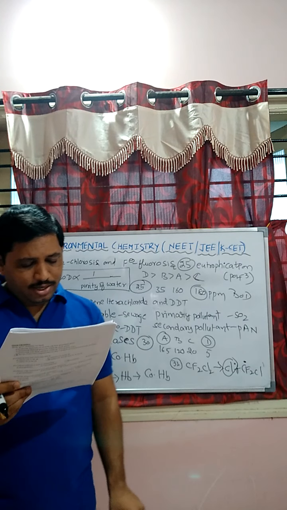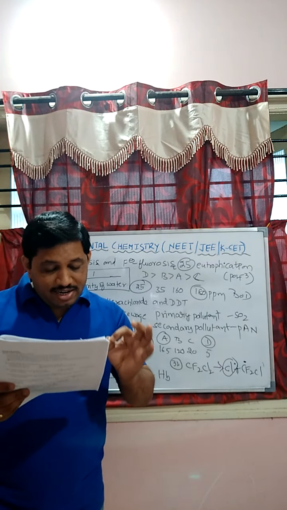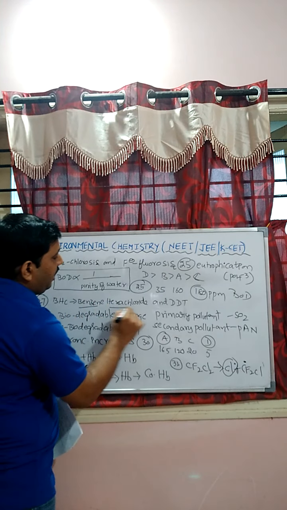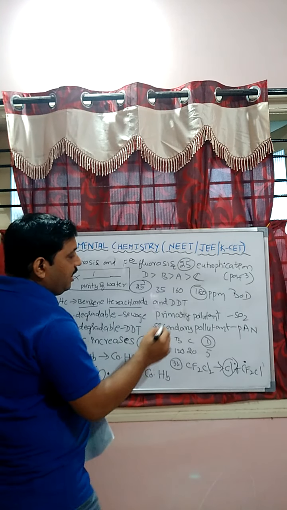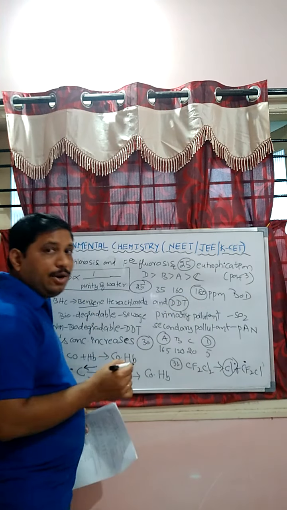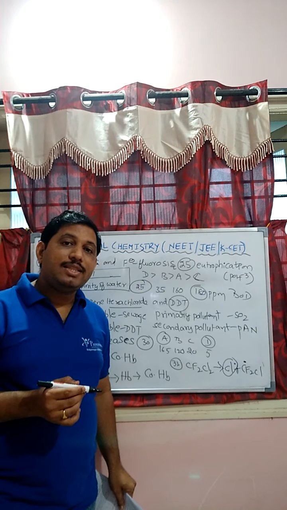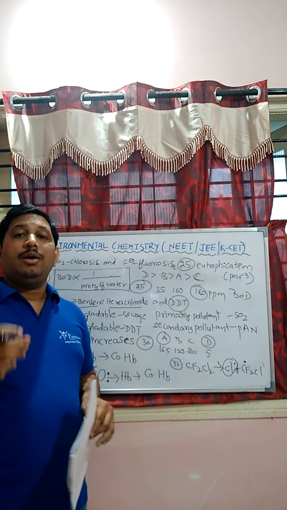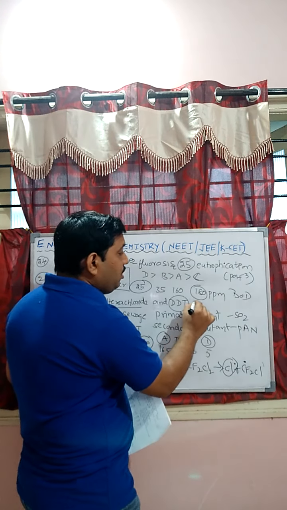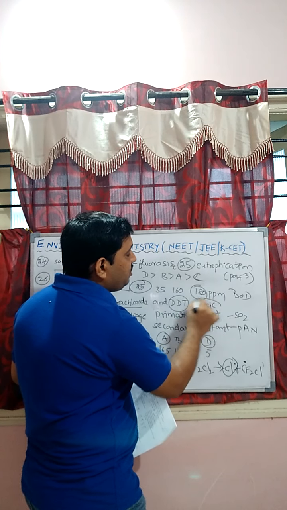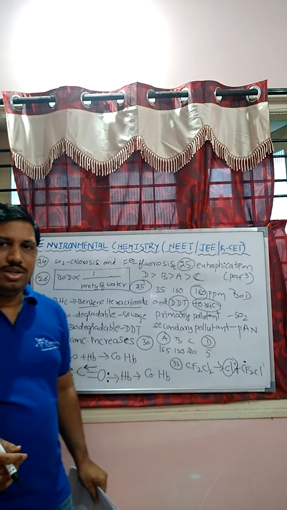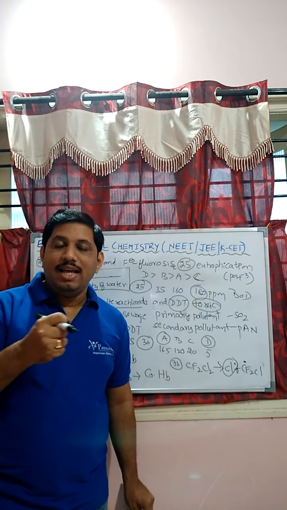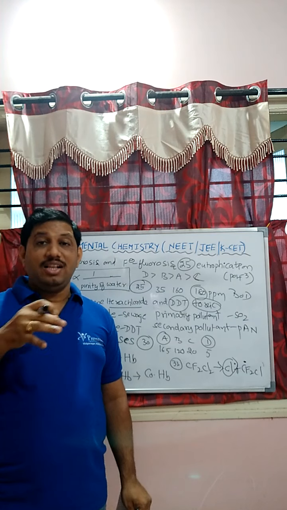Next, question number 27. BHC and DDT act as. BHC stands for benzene hexachloride, students. DDT stands for dichloro diphenyl trichloroethane. Both these compounds are carcinogens. Carcinogen means toxic substances. Both are toxic in nature. Hence, due to this reason only, these two compounds can act as insecticides to kill the insects.